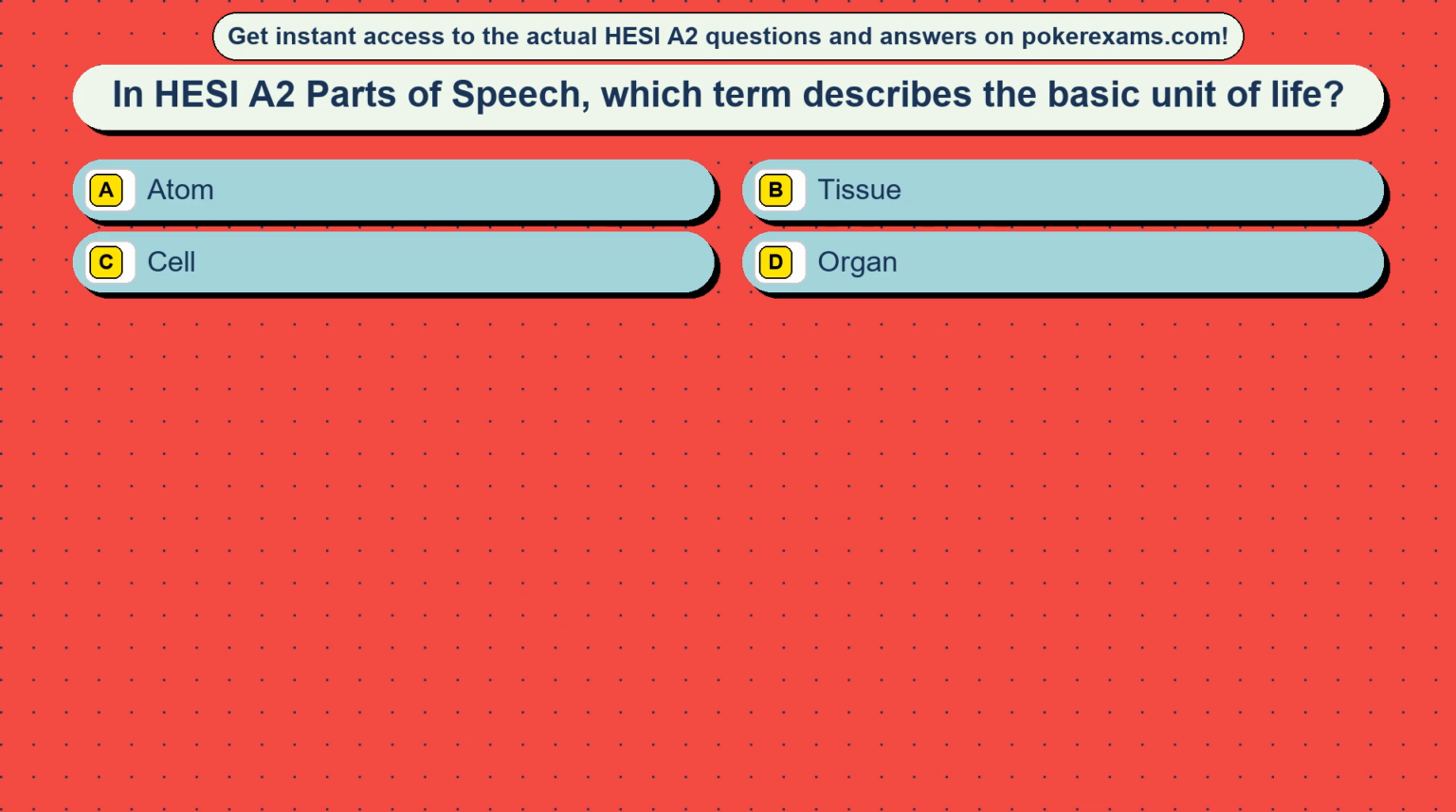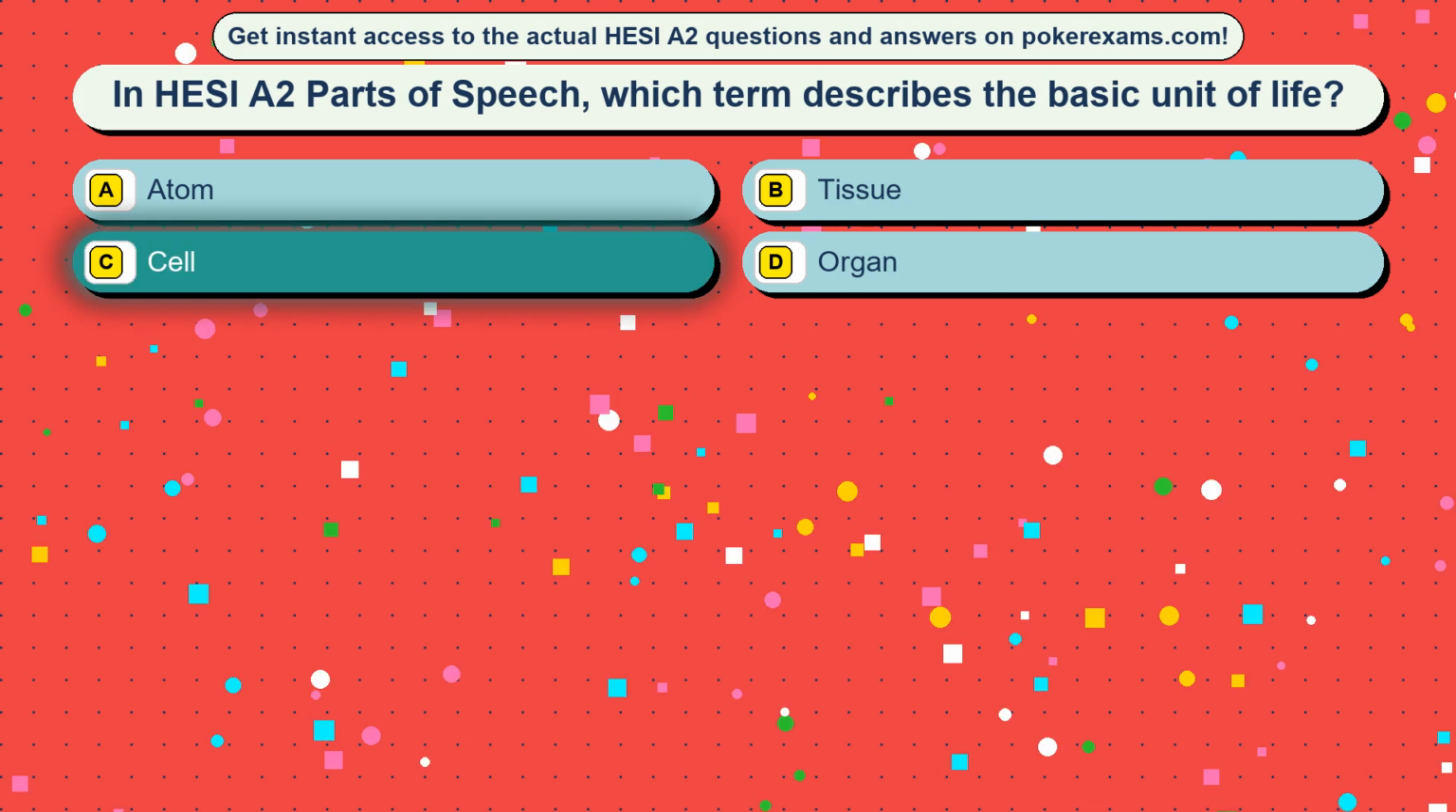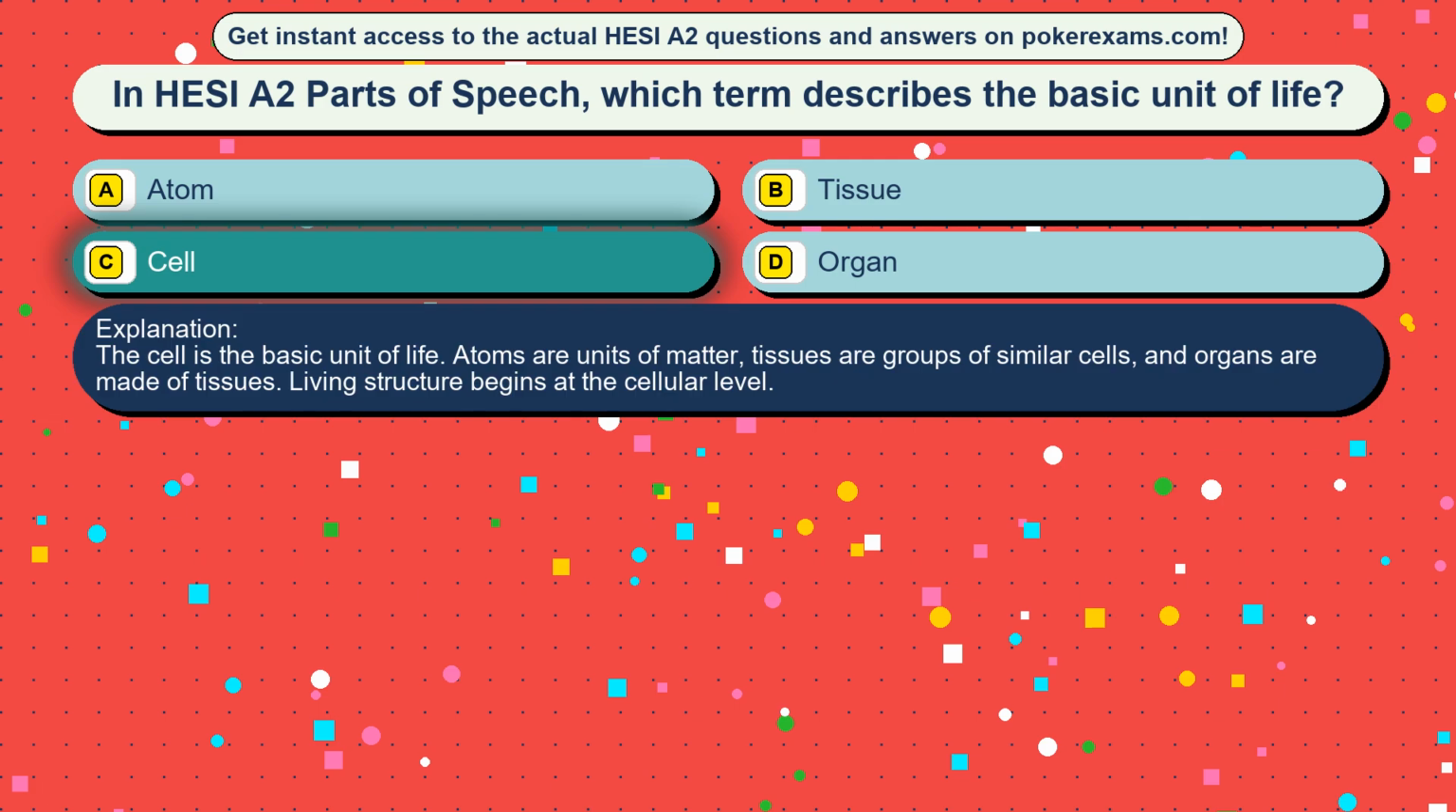Option A, atom. Option B, tissue. Option C, cell. Option D, organ. The correct answer is option C, cell. The cell is the basic unit of life. Atoms are units of matter, tissues are groups of similar cells, and organs are made of tissues. Living structure begins at the cellular level.